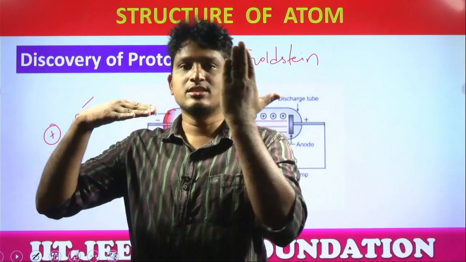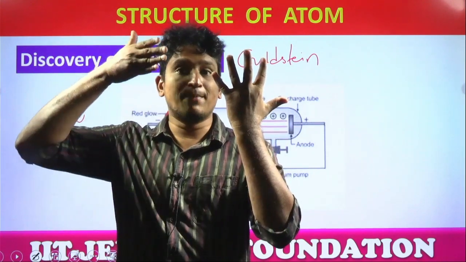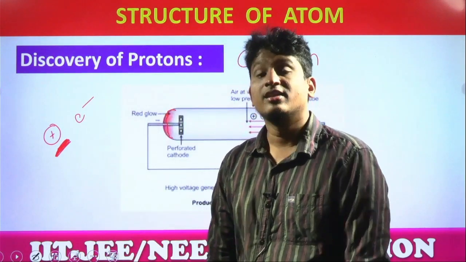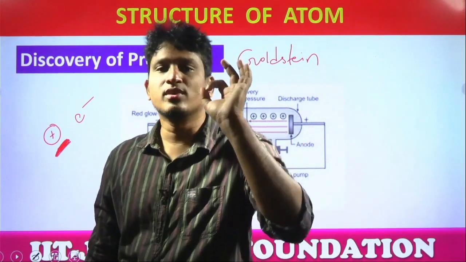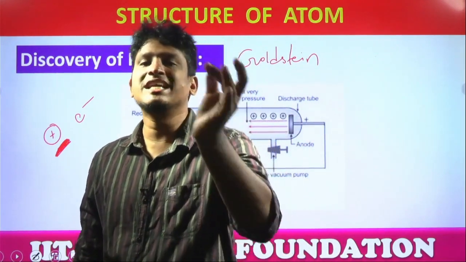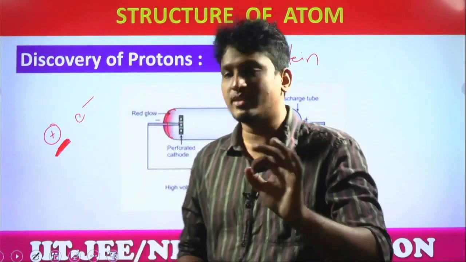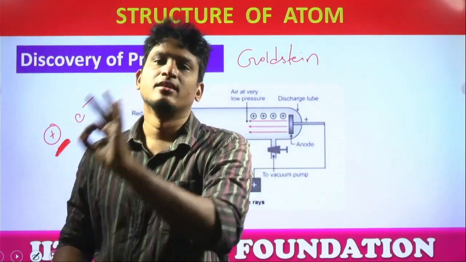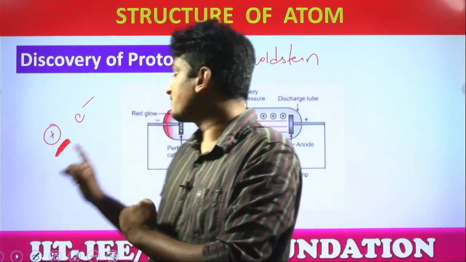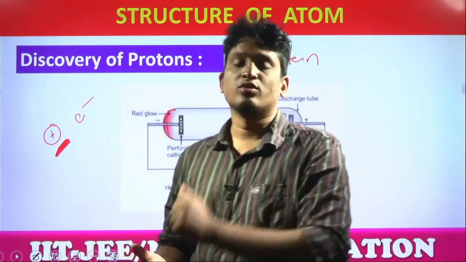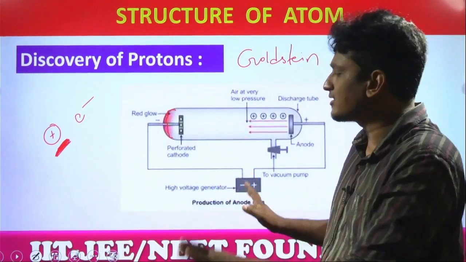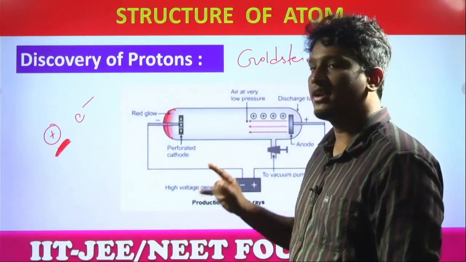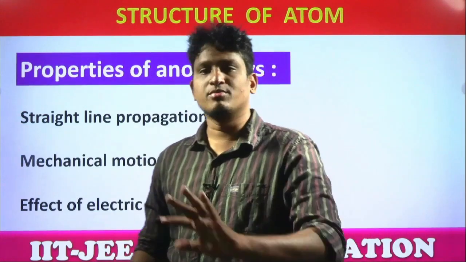Yes or no? That's why, if holes were made, then what will happen? They pass through the holes and hit the phosphorescence material. That's why holes were needed. Why? Protons are the heaviest particles. They cannot easily penetrate through the electrode. So this cathode with holes is called a perforated cathode. The major change from the discovery of cathode rays to the discovery of anode rays is the perforated cathode. Remaining everything is the same. Even the properties are the same: high voltage condition, low pressure condition, all the reasons are the same. Properties are also the same but opposite simply.